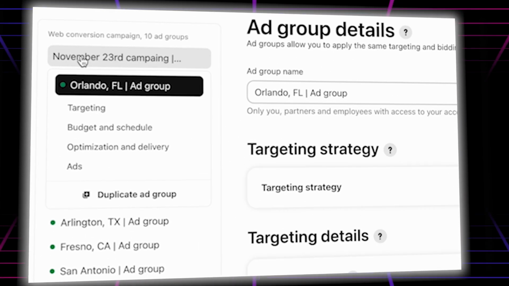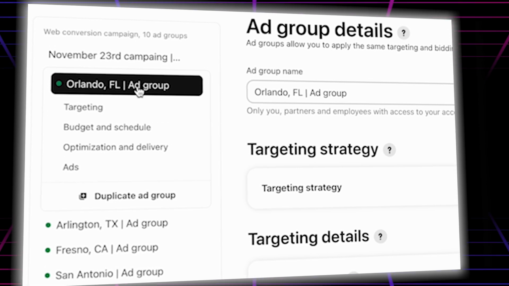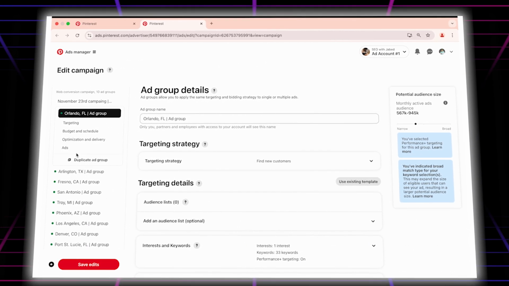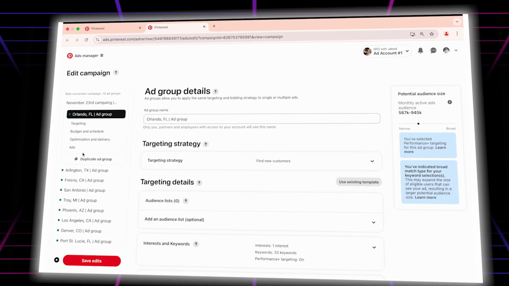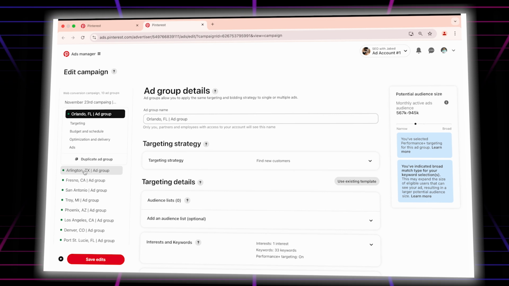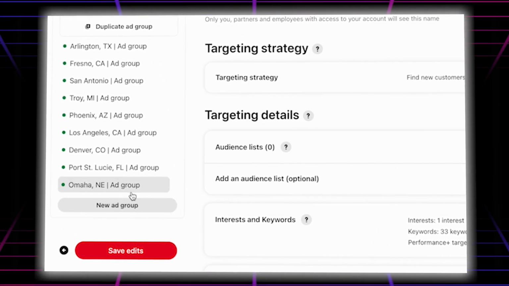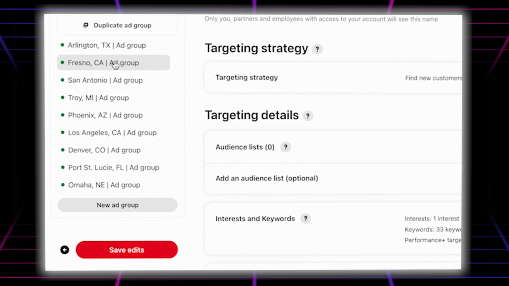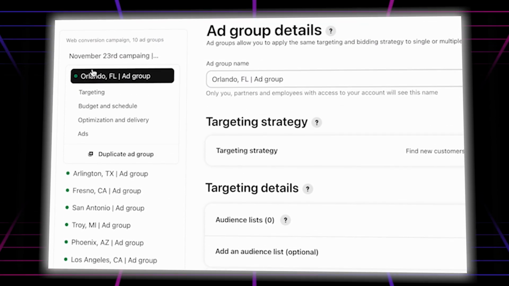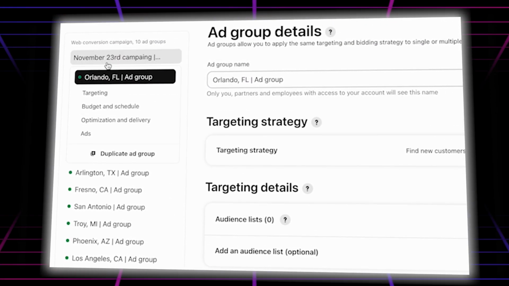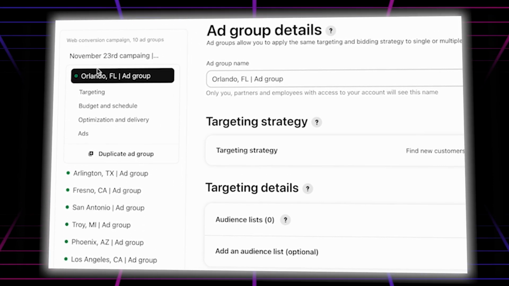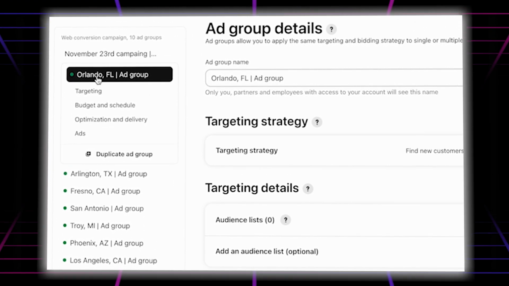So this was our campaign, this is our ad group, and this is the ad. As you know, we are targeting different places in the country and different states. That's why for different states we make a different ad. So you can see there's a different ad for a different state and a different ad group. In one campaign, we make different ad groups so that we can target each one. So here you can see in this campaign, we have made an ad group.